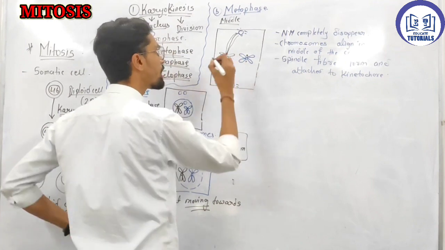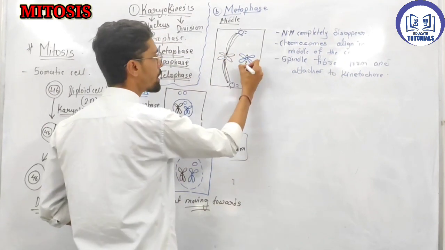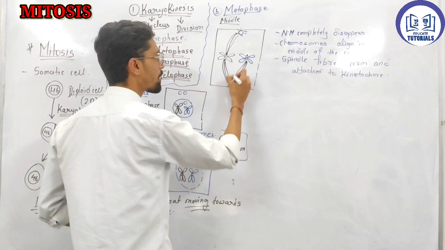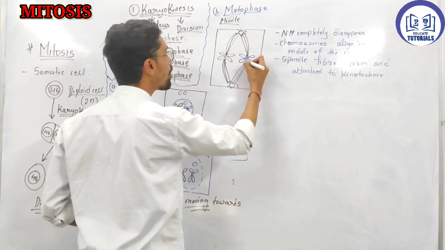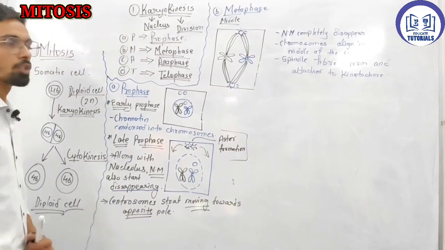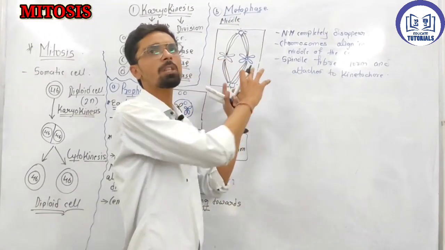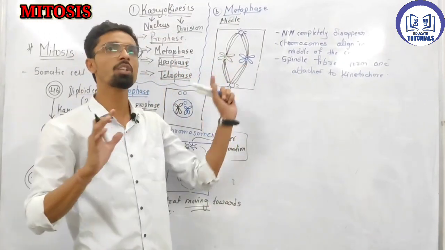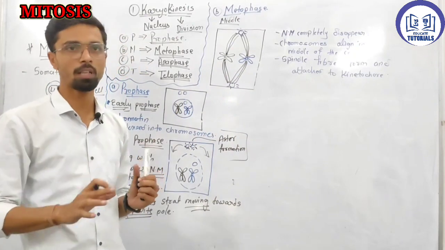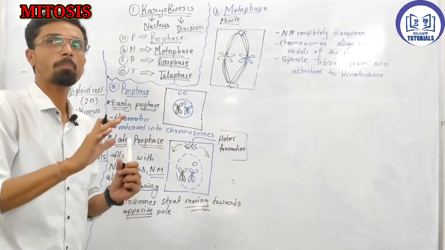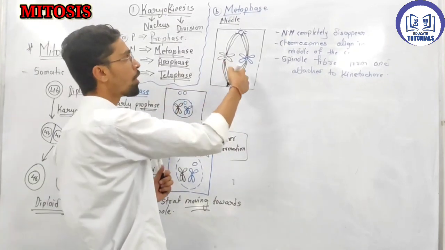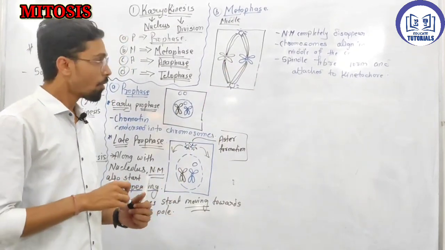Which one does it attach to? It attaches to the kinetochore protein, like that. This is the kinetochore protein over there. So this structure is easily visible inside this cell. Why? Because the nuclear membrane is not there. It completely disappears during the metaphase. What happened?